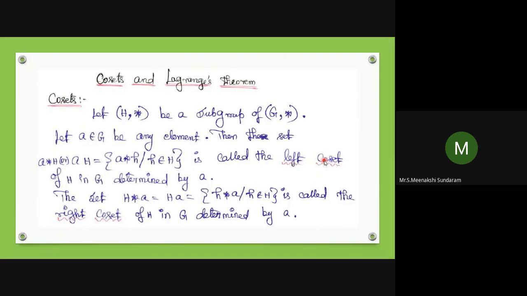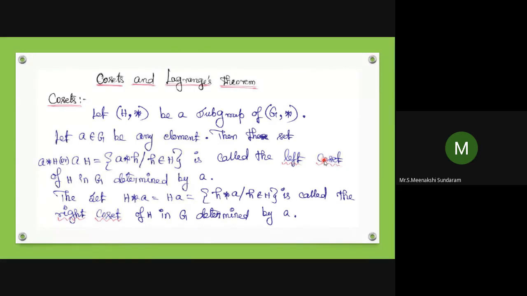Cosets and Lagrange's theorem. I think we can see Lagrange's theorem in tomorrow's class. Today we can see cosets. Let (H, *) be a subgroup of (G, *). Let a belong to G be any element. Then the set a * H, or simply aH, the set of all a * h such that h belongs to H, is called the left coset of H in G determined by a.